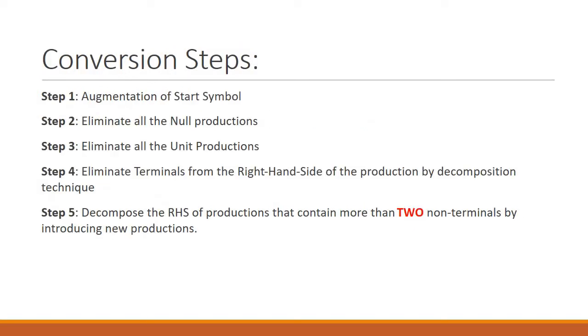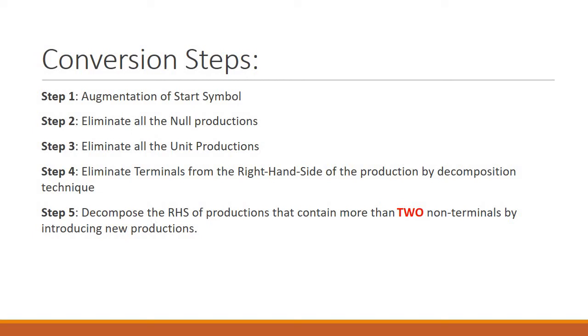What shall be the steps of conversion of any context-free grammar into its normal form? The very first step, we need to have a new start symbol. Second step, we need to eliminate all the null productions, meaning those productions which produce epsilon. Then we need to eliminate all the unit productions. What are the unit productions? Any production in which the producer is producing one non-terminal. If a production is producing one terminal, then it's fine. We cannot say this is a unit production.